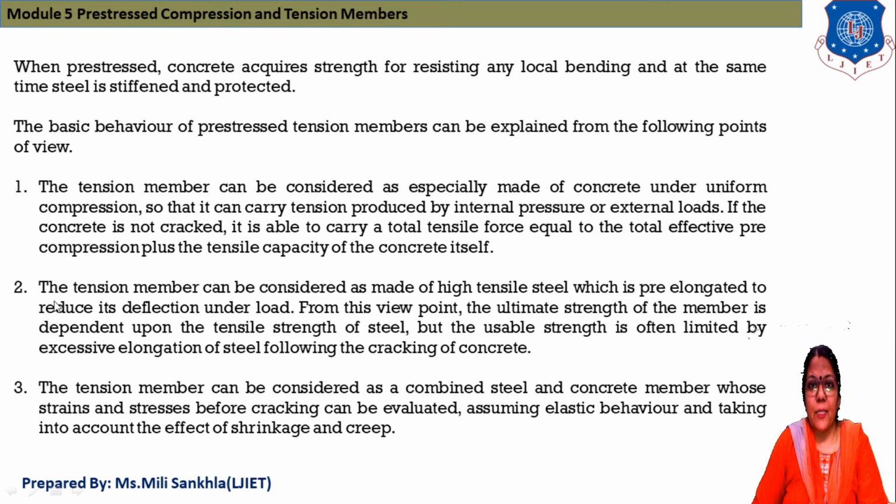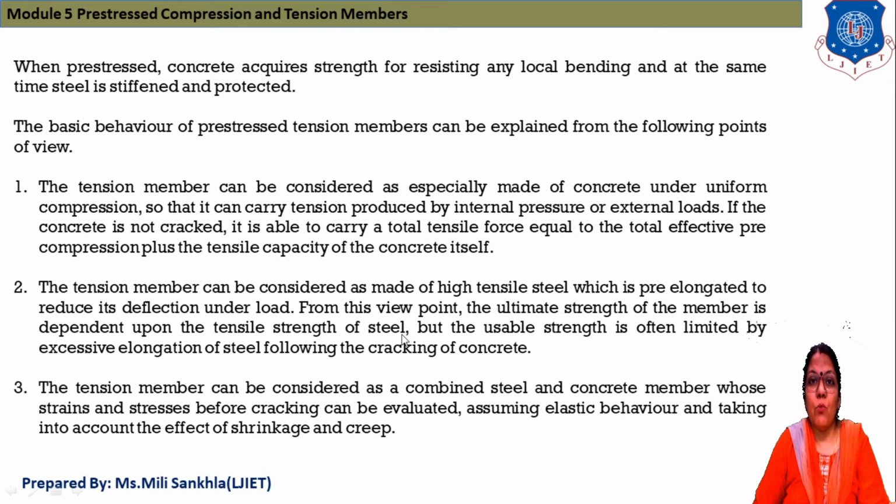Now second case: a tension member can be considered as made up of high tensile steel which is pre-elongated to reduce its deflection under load. That means the tensile member that we use is high tensile steel and this steel is pre-elongated, that means before use it is elongated, and this elongated member we use under deflection. From this point of view, the ultimate strength of the member depends upon the tensile strength of steel.